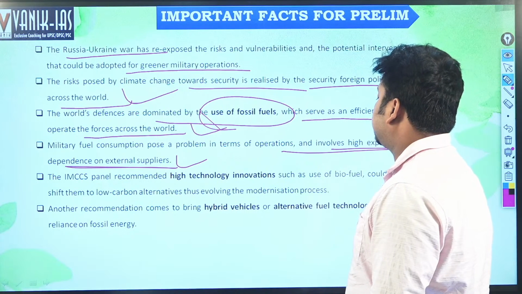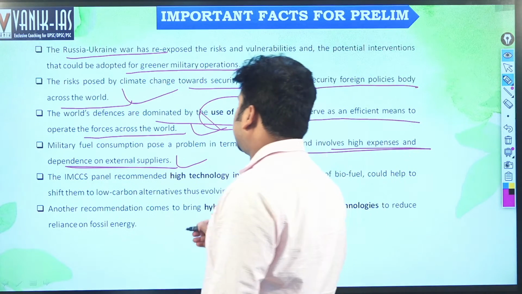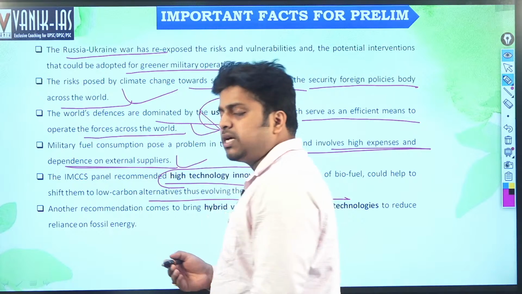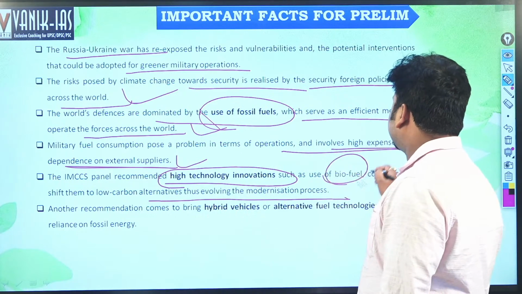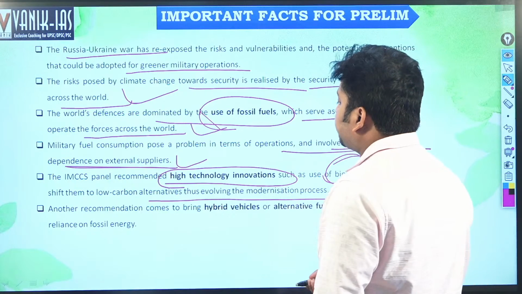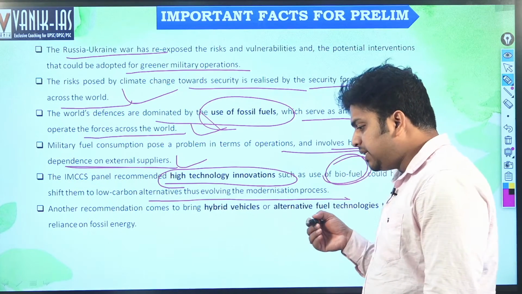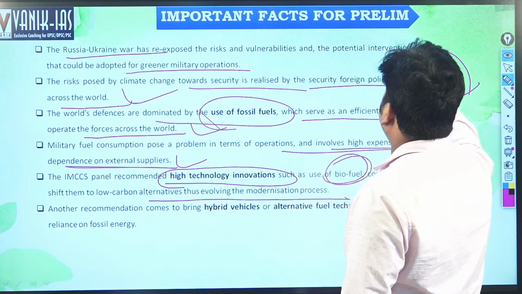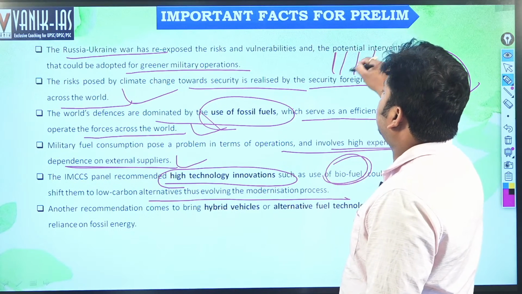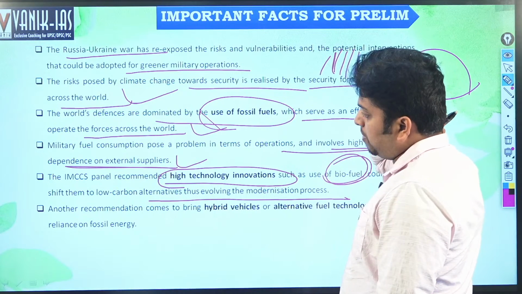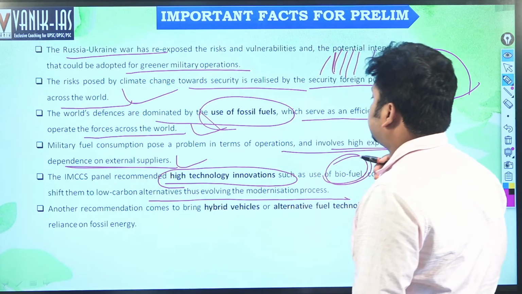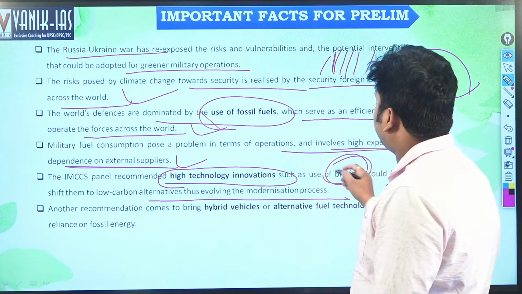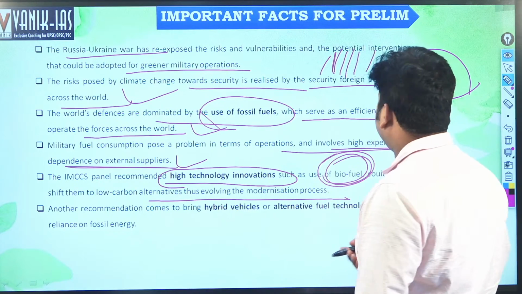The IMCCS plan recommended high technology innovations such as the use of biofuel, which could help shift to low carbon alternatives, thus evolving the modernization process. So the defense sector must be modernized to use high technology innovations so that we can use non-conventional energy like biofuel. See, in every dimension we have to work. We cannot have only individuals go for electric bikes or electric cars and the defense industry ignore it. We also have high military technologies using fossil fuels, and they also need to be upgraded so that they can run on biofuel, solar, or any non-conventional energy.